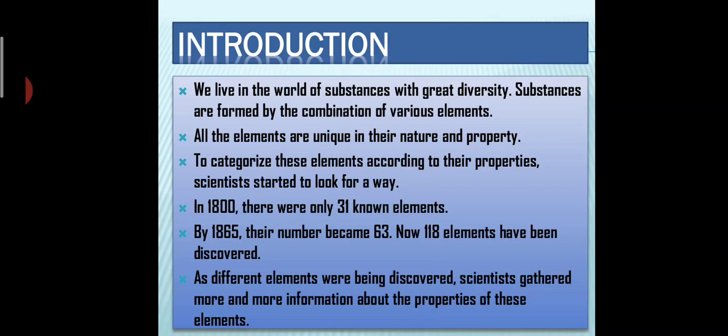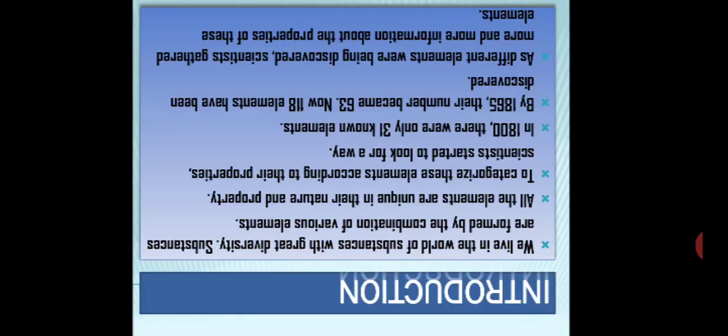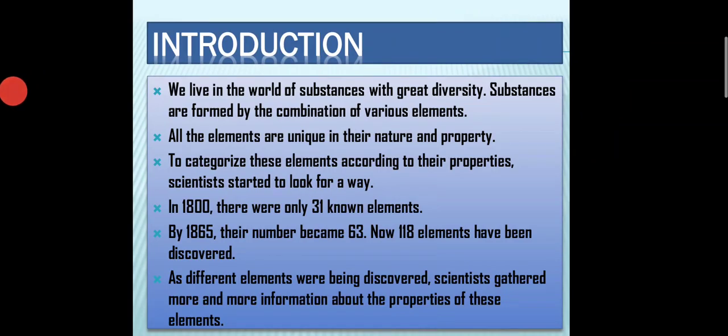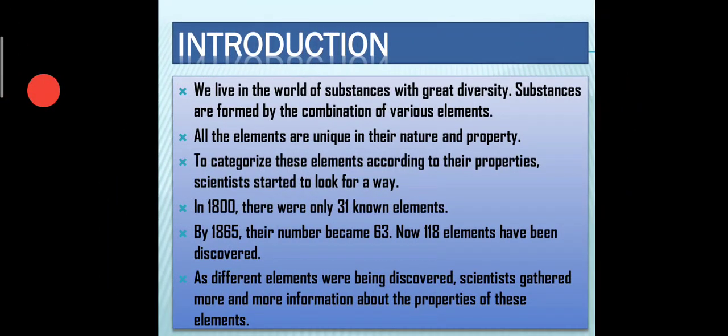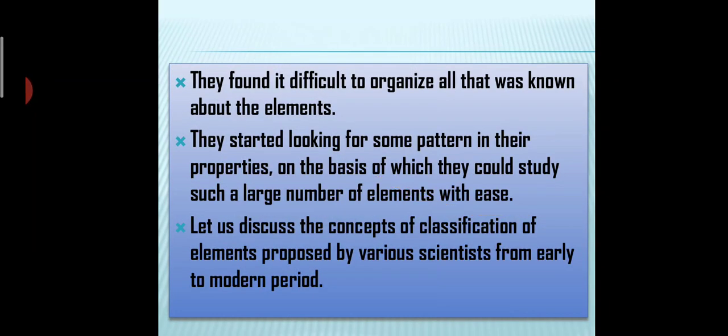If something is large in number, we need to find a good way to organize it. Only when your bookshelf is organized can you easily pick the book you want, whenever you want. In the same way, we need to organize these elements because scientists felt it very difficult to handle all these elements together, since each was unique in its nature. So they started looking for a pattern on the basis of which they could study a large number of elements. We are going to discuss that.